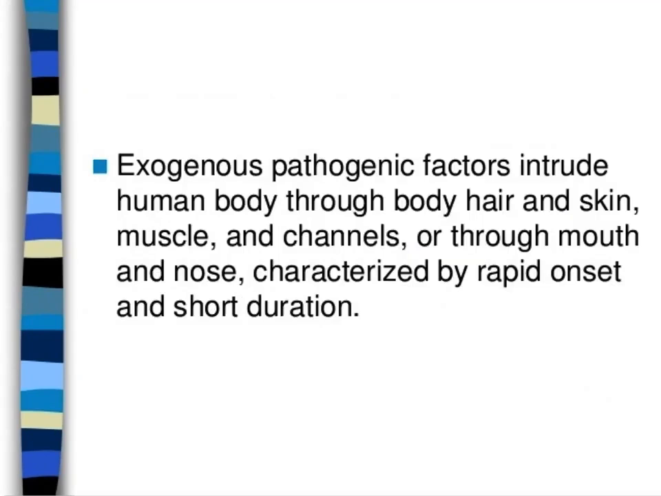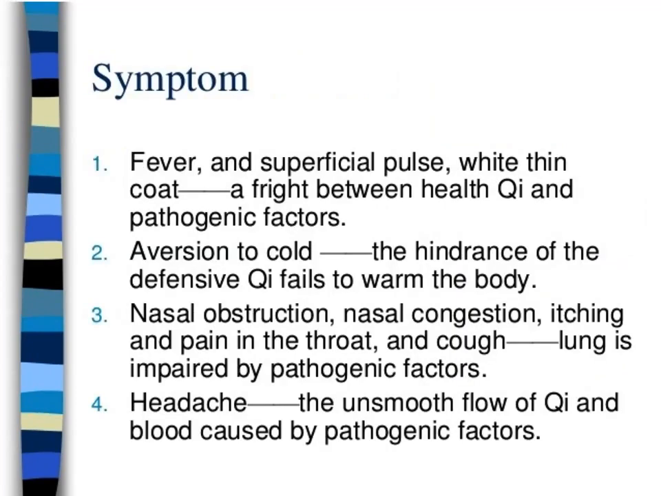Exogenous pathogenic factors intrude the human body through body hair and skin, muscles, and channels, or through the mouth and nose, and are characterized by rapid onset and short duration. For the symptoms of exterior pattern or exterior syndrome, we have fever, superficial pulse, and a white thin coating on the tongue. This is a fight between the healthy Qi and the pathogenic factors.